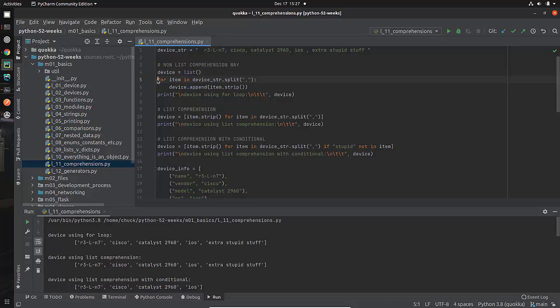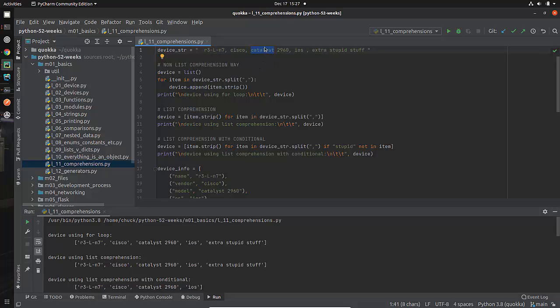I'm going to use a for loop. This is our friend, the for loop. Remember, this is the variable. Every iteration, this thing called item is going to be actually what the thing is and what we're going to go through. Now, remember, device string isn't iterable per se, at least not in the way that we want it to be iterable. We want to go through it one of these items at a time. First, the name. Second, the vendor. Third, the actual product or model.